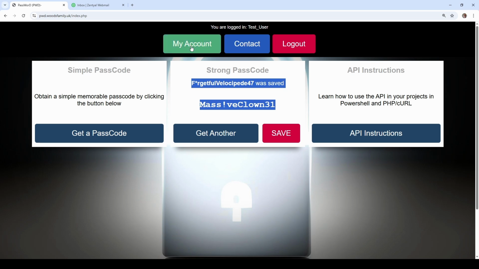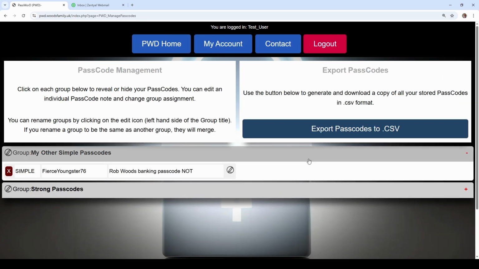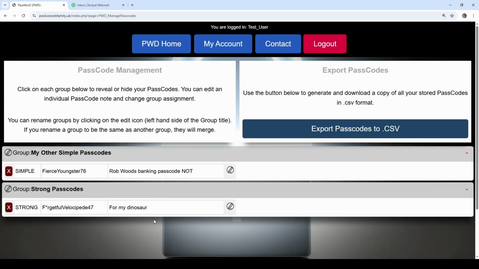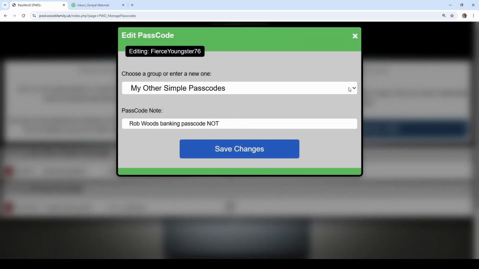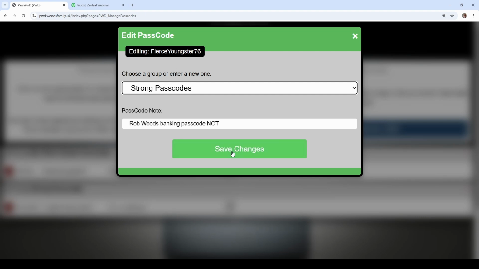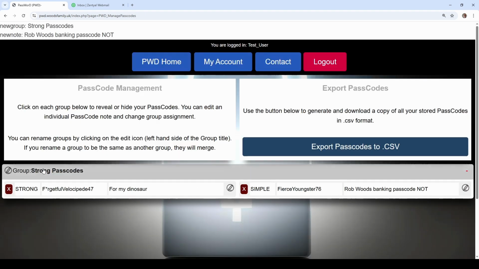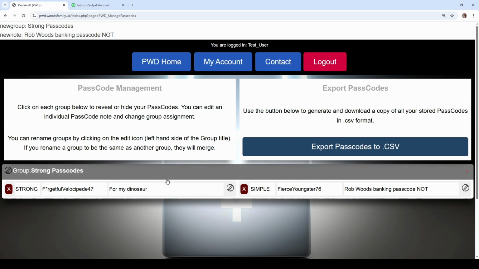And showing the next one, My Account, Manage Passcodes. You can see now that under Strong Passcodes I have one, and under the Simple I have one. If I wanted to move the Simple one to Strong Passcodes, I simply move it to Strong Passcodes, save it, and now I only have Strong Passcodes because the Simple one's gone, because there is nothing in it.